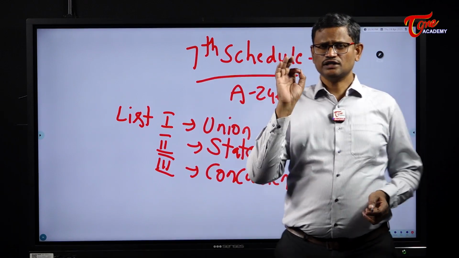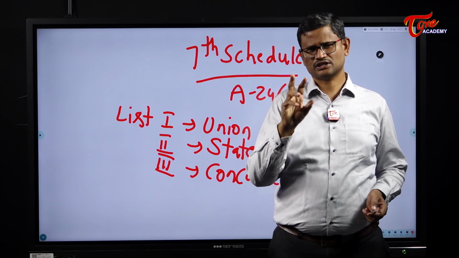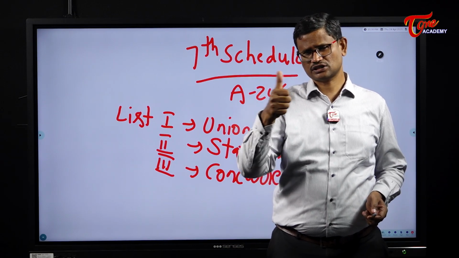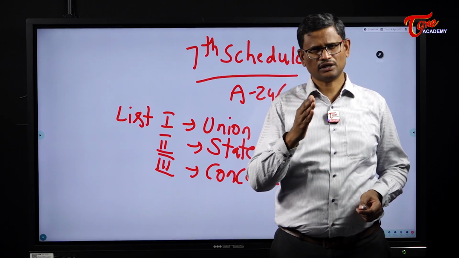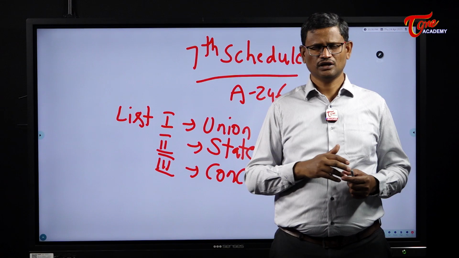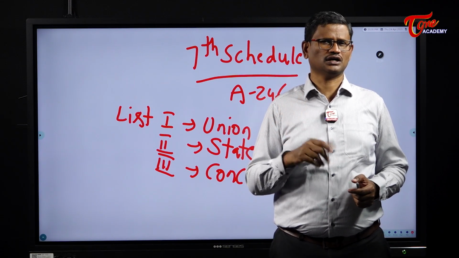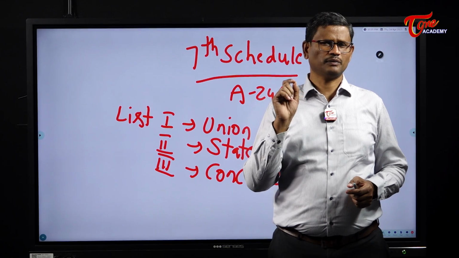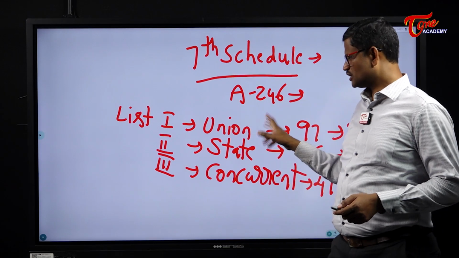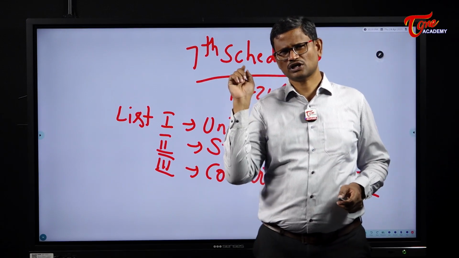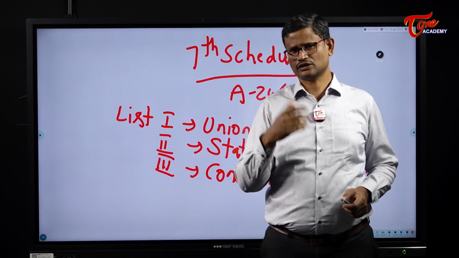So with respect to all the subjects in the union list, Parliament is supreme. With respect to all the subjects in the state list, state legislatures are supreme. With respect to subjects in the concurrent list, both Parliament and state legislatures can make laws. And if there is a conflict between a parliamentary law and a state law, the laws made by Parliament will prevail over the state laws. Now, the residuary powers, those powers which are not mentioned in the Constitution, they are given to the central government.